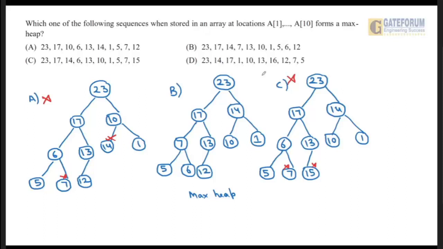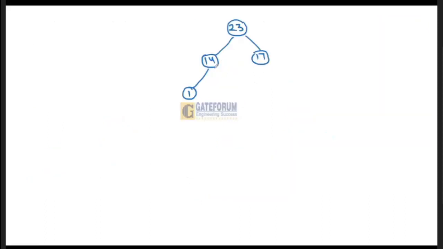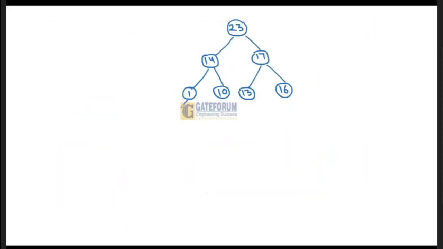So it is 23, 14, 17, 1. Let's draw here. 23, 14, 17, 1, then 10, 13, 16, and then 12, 7, and 5.